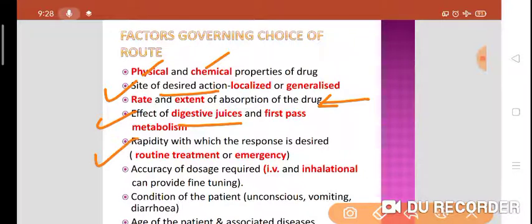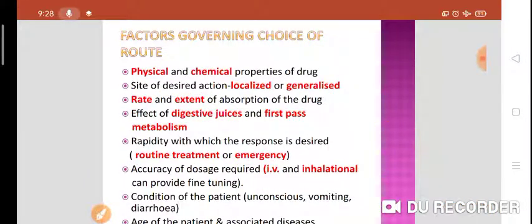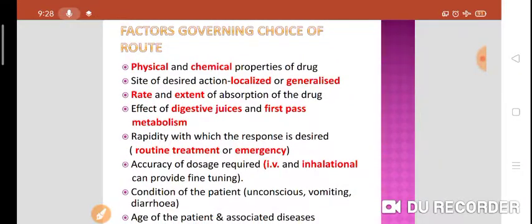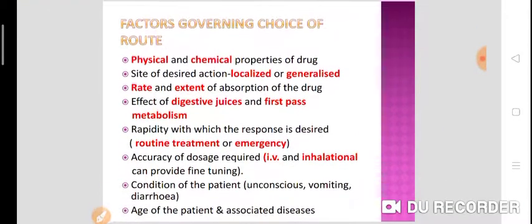Then rapidity with which the drug response is desired. In case of routine treatment we can prefer oral route of drug administration, but in case of emergency we need parenteral route. Accuracy of dosage required. Whenever accuracy of dosage is required, we should go for the inhalational and intravenous route of drug administration. And these intravenous and inhalational routes will provide fine tuning of the plasma concentration.